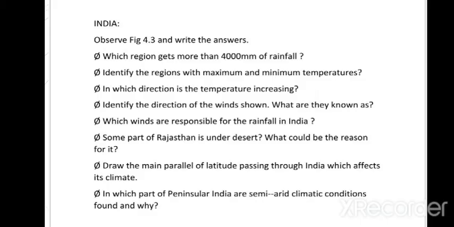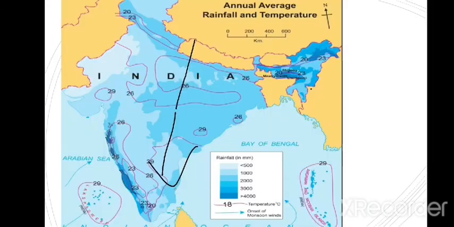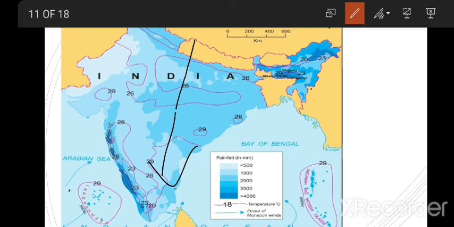Next question is, identify the direction of the wind shown. What are they known as? Southwest to northeast, that is the southwest monsoon wind. This wind is called the southwest monsoon wind.